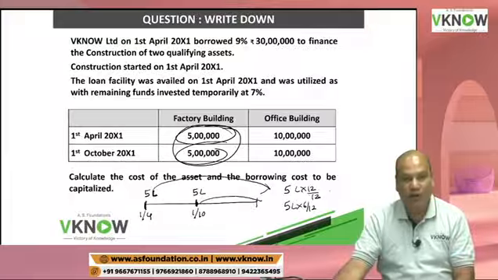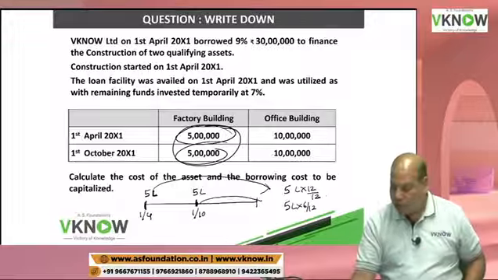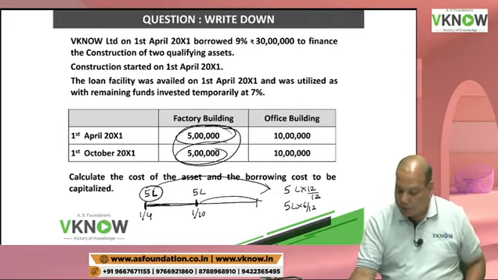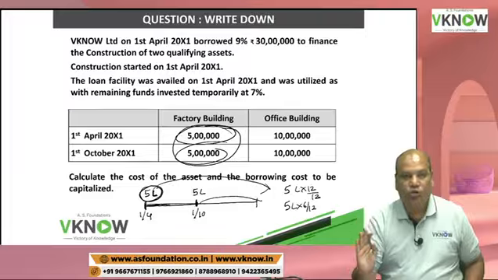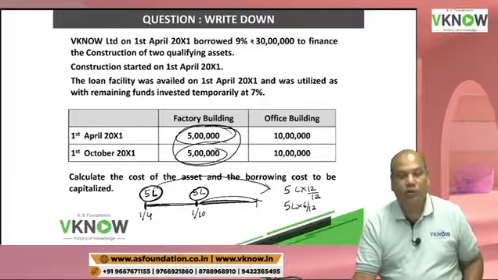Once I get that, I will multiply by the weighted average borrowing rate. So don't you think on this 5 lakh interest should be calculated for full year, and on this 5 lakh interest should be calculated only for 6 months. So that is what we are doing.